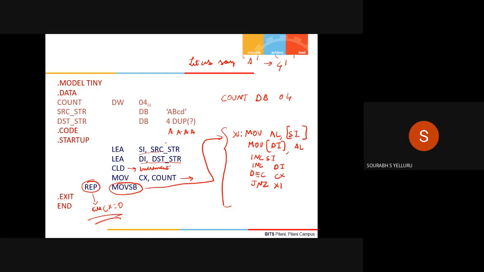So square brackets SI means the value inside SI, not the address. SI in brackets, what do you mean by that? I will ask you. I will not tell the answer. What do you mean by SI in brackets?